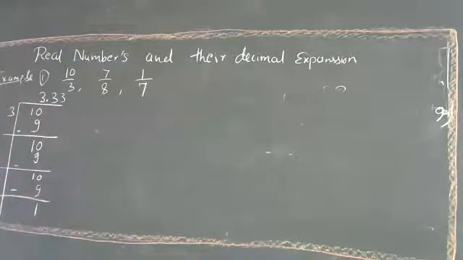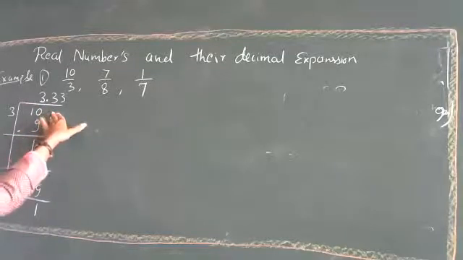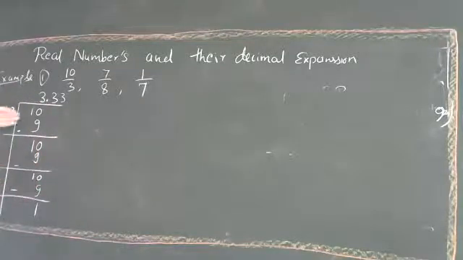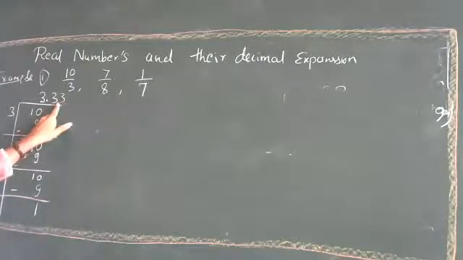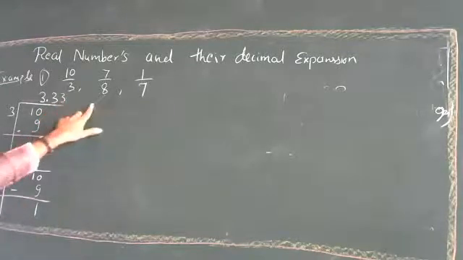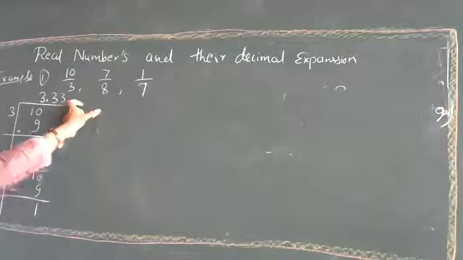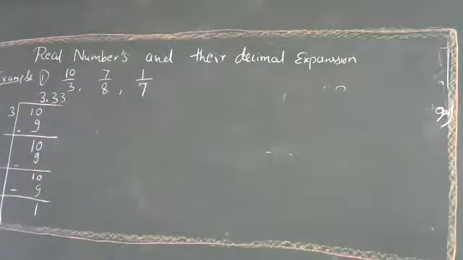Yes. Does this process end somewhere? No, because whenever you divide it, you will get the same remainder, 1 only. So this process will not end. This type of quotient, which goes on repeating with the same value, is called non-terminating. Terminating means when we get a remainder of zero.